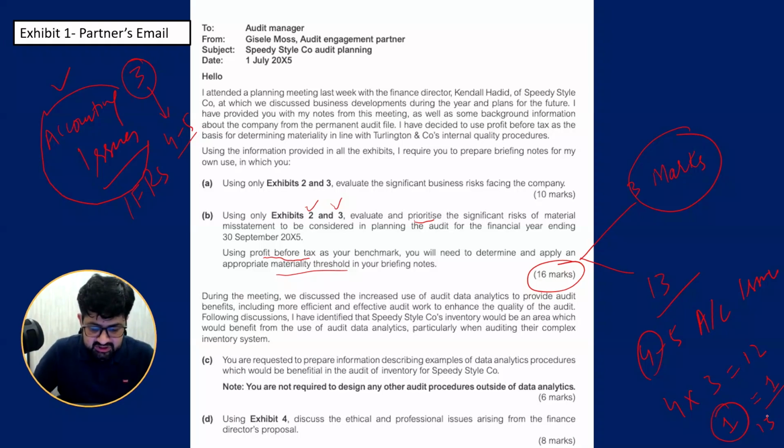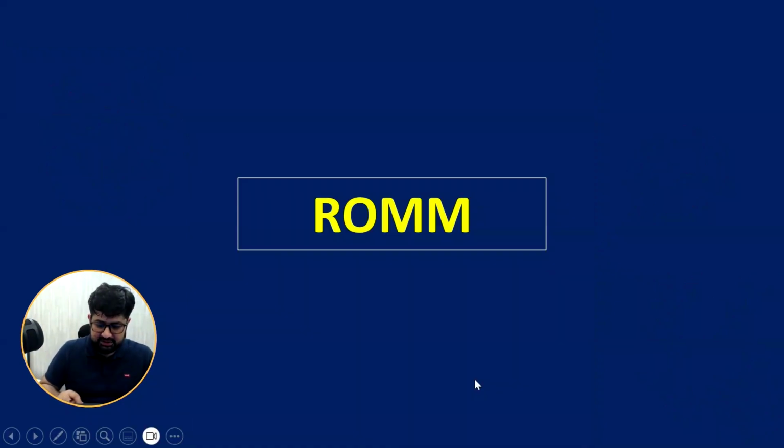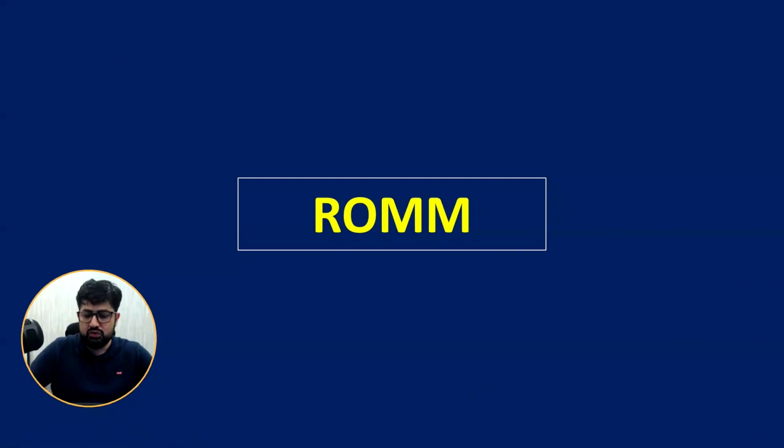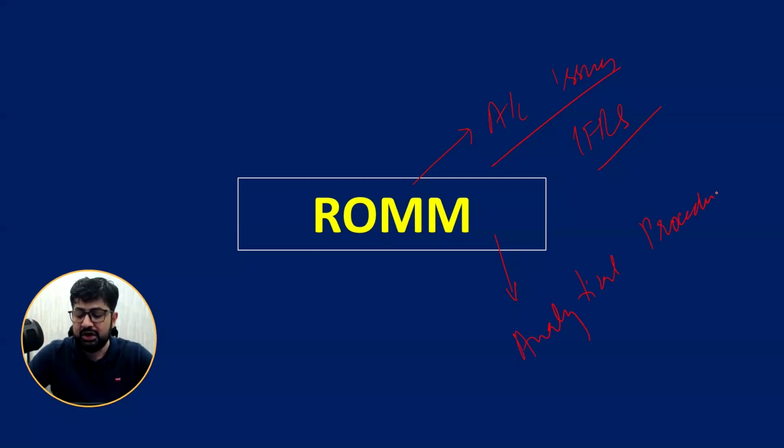Now, let us proceed further. I have told you that in scenarios, normally you find accounting issues where IFRS application is there. Accounting knowledge, financial reporting style knowledge is required. The second type of risk of material misstatement is analytical procedure, where you calculate ratios and trends on the financial statements of the company and discuss the risk of material misstatement due to inconsistent, unusual trends.